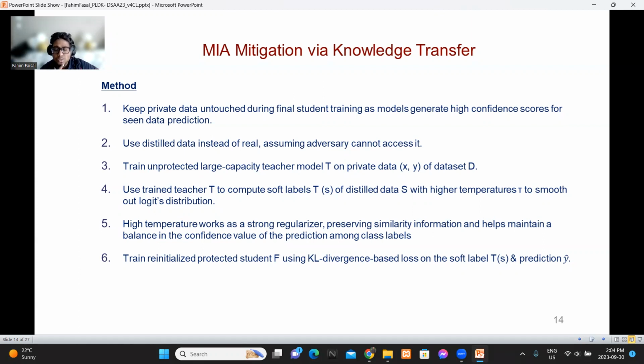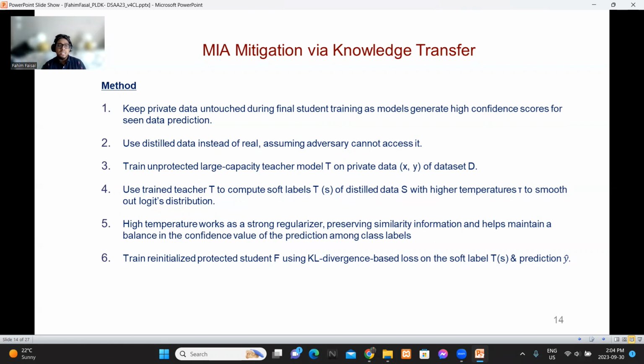But why do we use high temperature? Because the main reason for membership privacy leakage is that the model's logit value will be extremely confident in presence of seen data. So high temperature can smooth out the distribution. It works as a strong regularizer, which can help to sanitize the knowledge, and it helps to maintain a balance in the confidence value of the prediction among class labels.